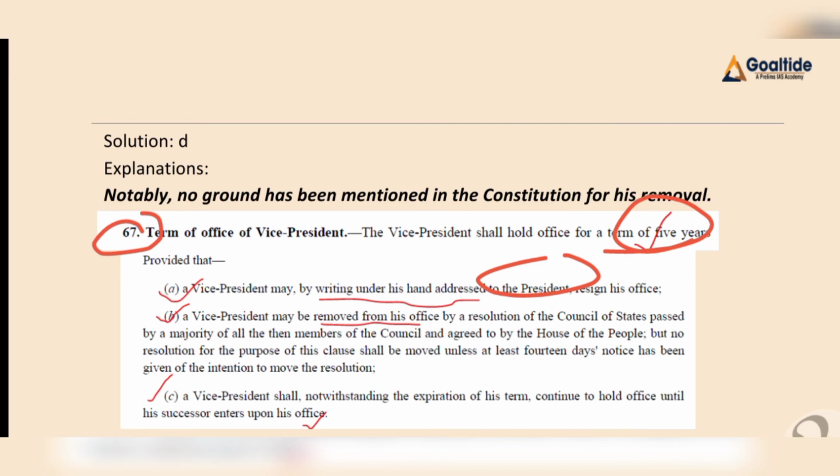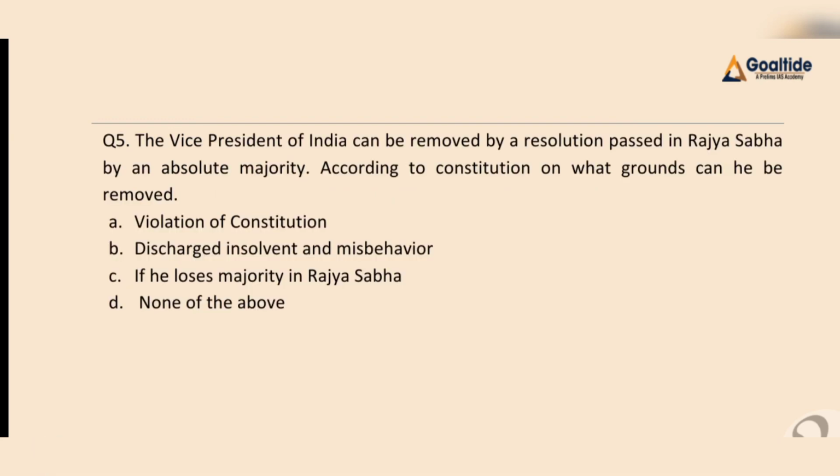And the resolution should be passed with an absolute majority. But before that, we have one condition: before passing the resolution, we have to give 40 days advance notice. And the third provision says that the Vice President shall hold office until his successor enters upon his office, right? So here we can say that our final answer for this question will be D, that is none of the above, because there is no ground for removal of the Vice President.